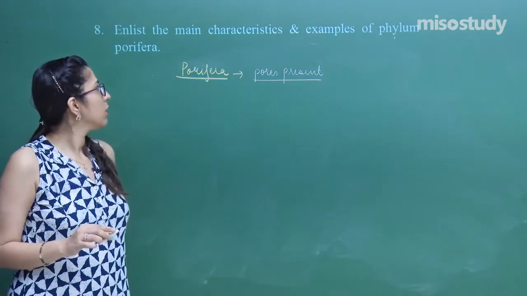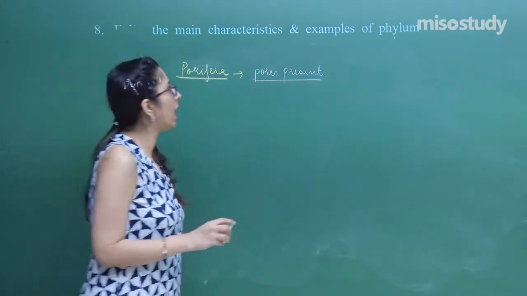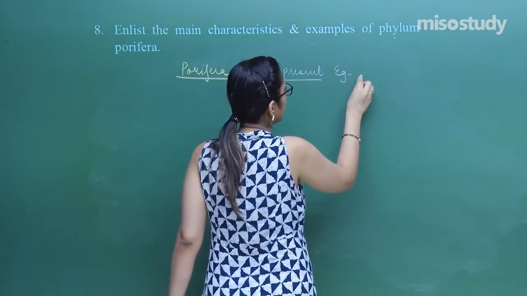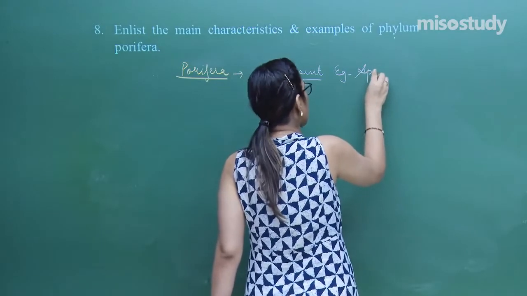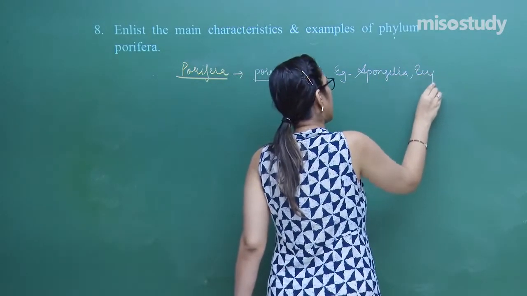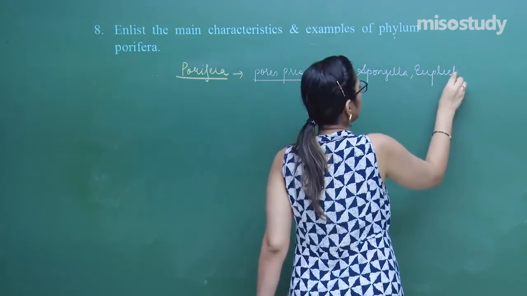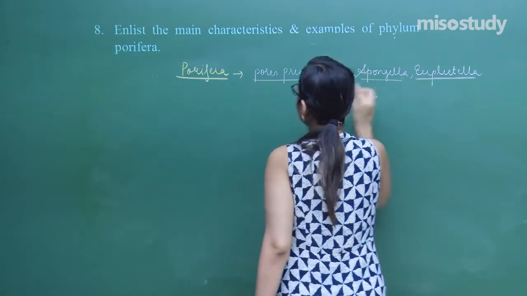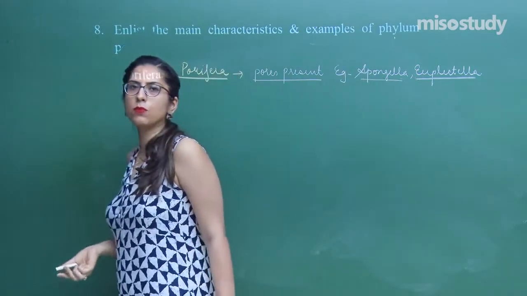In the case of the Porifera, we have different examples, like Spongilla and Euplectella. These are the two examples which we have to discuss.